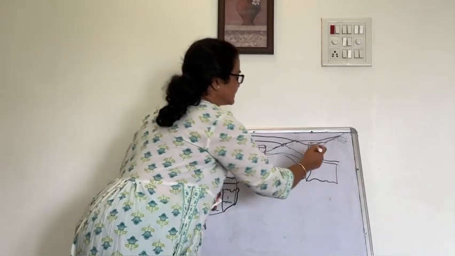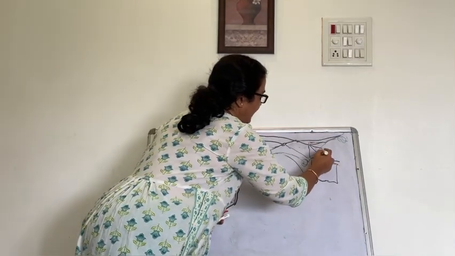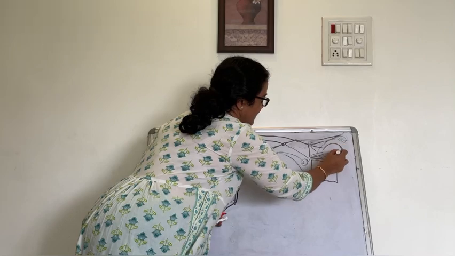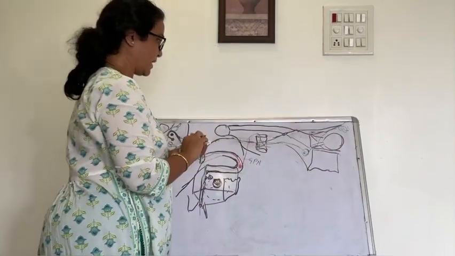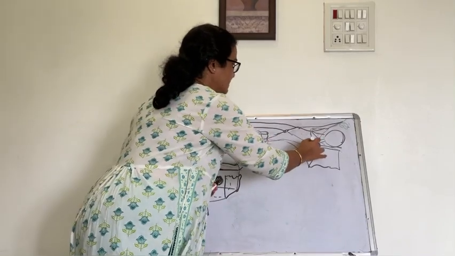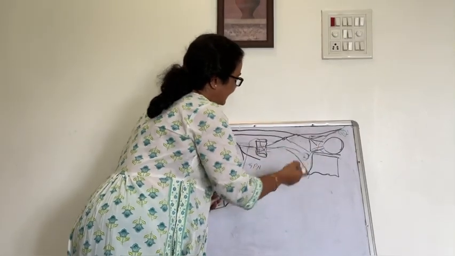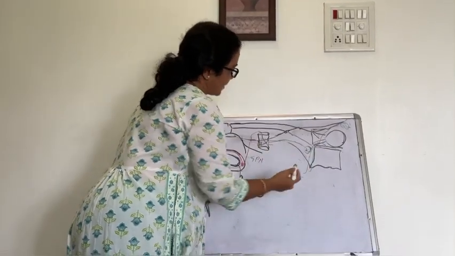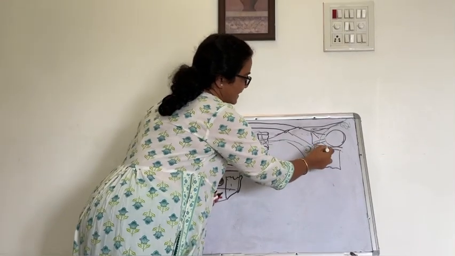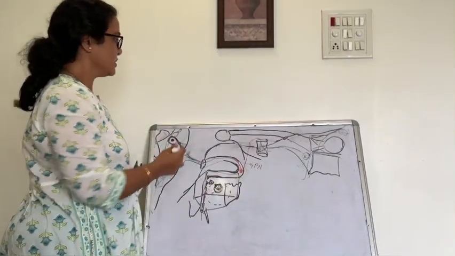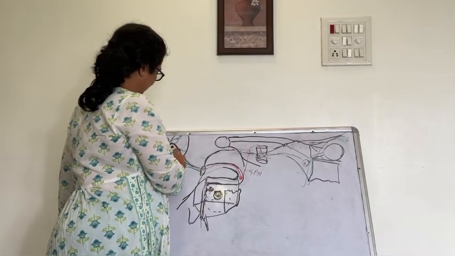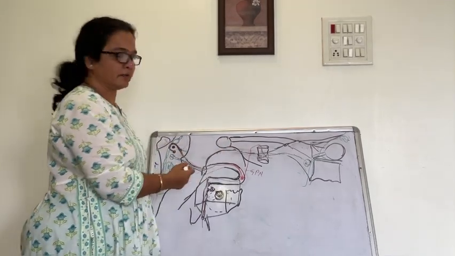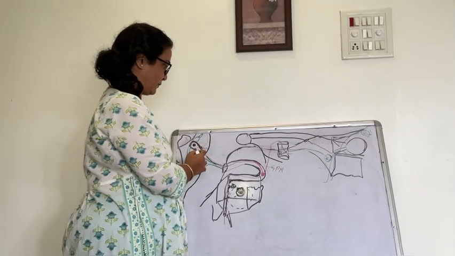Here we can draw, this is the optic nerve, and here there is the eyeball. Okay. It will also give fibers to the palate, that is the palatine glands, as well as the soft palate. It will also supply the glands of the nose. Okay. So these are the secretomotor fibers that are coming from the lacrimatory nucleus of the facial nerve.